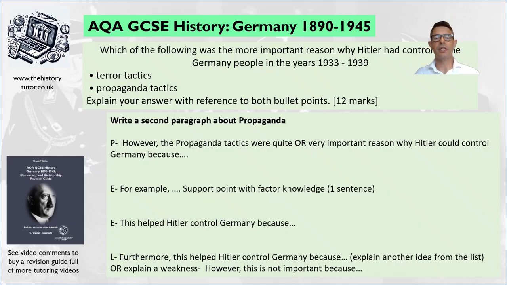So remember, we can talk about two ideas here: censorship and controlling information. So there was a lack of things to complain about, and you were left happy all the time with the state of things in Germany. And there's also brainwashing. So again, you might not be complaining so much. So although we said it's very important in the first paragraph, we could also say it's very important in this one, and then try and come to a conclusion at the end, potentially, because there's two really strong positive arguments here. So pause me now and give your idea a go.